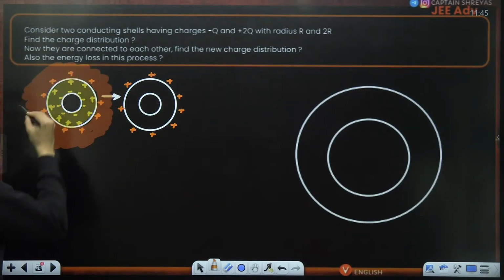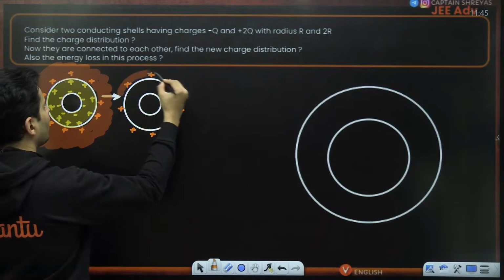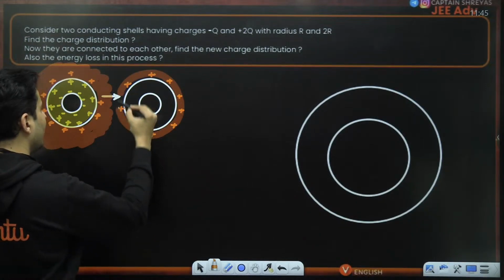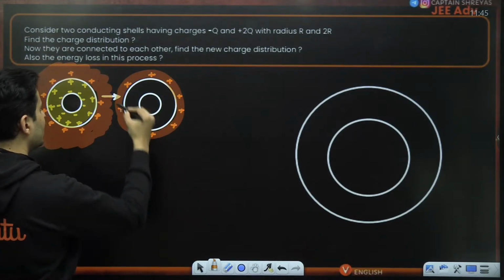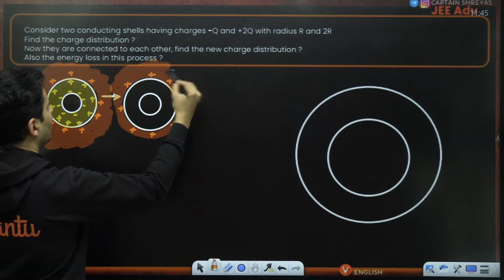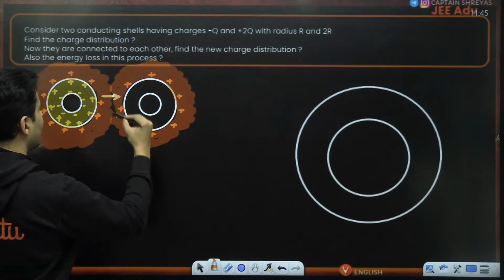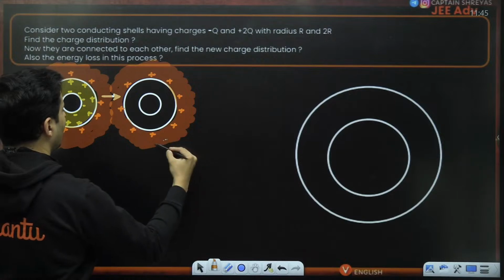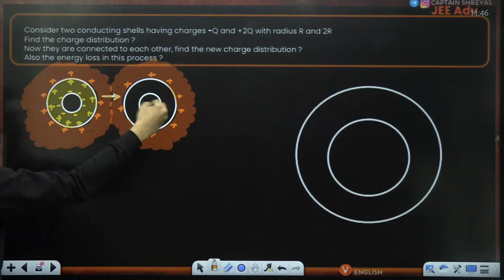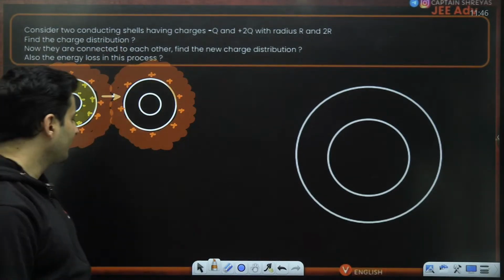That is not affected at all. That energy is still there in the outermost region. From that outermost shell to infinity, that energy is still intact. I have not touched it at all. It is only that inner energy which got destroyed.